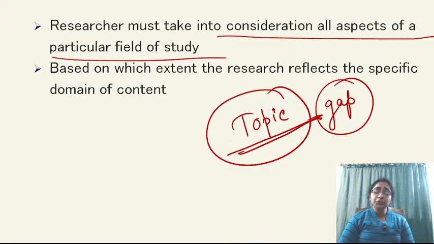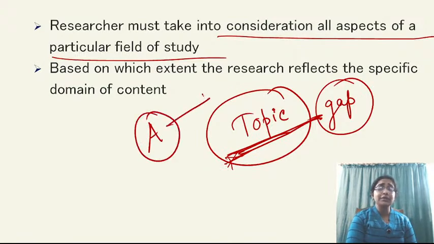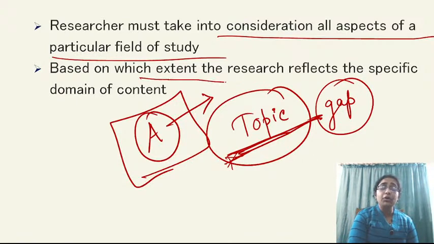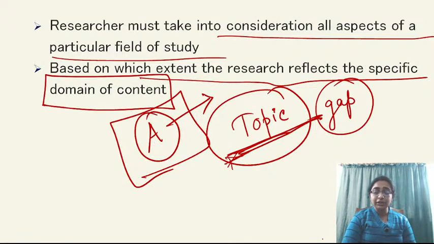You should not take a very loose topic for your research, or consider something which has already been done. For example, you are picking up author A and there are so many works already done on author A. So that topic is not possessing content validity. You need to find a topic which will be very solid, focused, and also justifiable. It is based on the extent to which the researcher reflects the specific domain of content. How focused, how pointed your research topic is, that is your content validity.